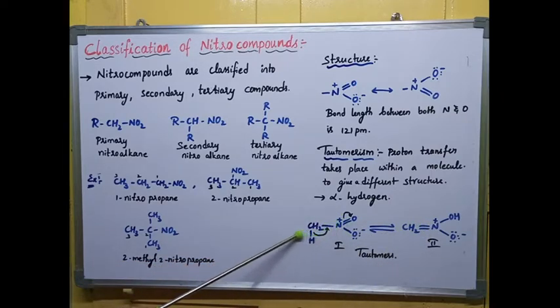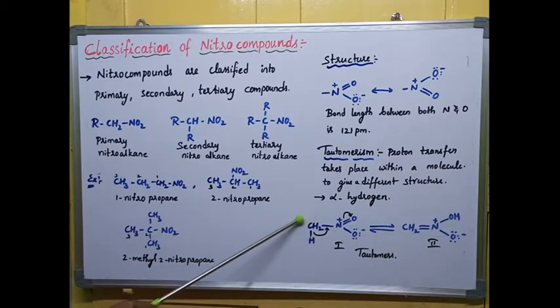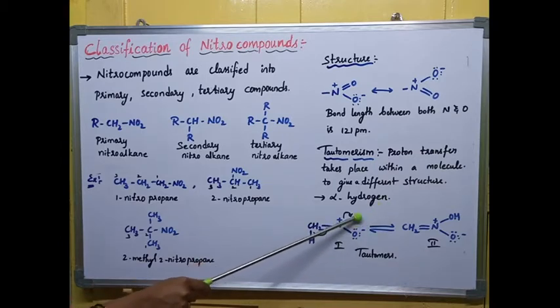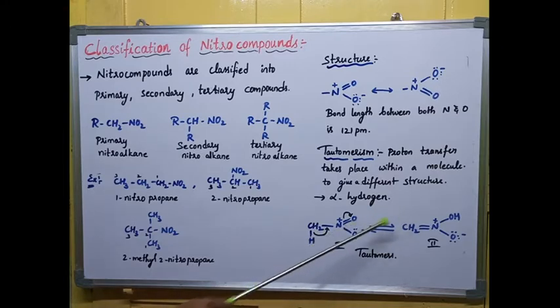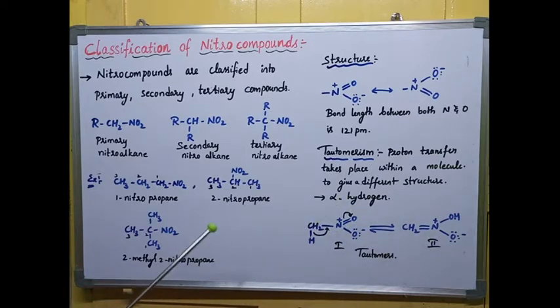And whatever hydrogen is leaving here, here a negative charge is present, hydrogen is coming in the form of H plus, and it goes and attacks this negative charge. So we are getting OH here. So hydrogen from here is shifting to this place. So intramolecular arrangement is taking place in the structure. Hence, both 1 and 2 are tautomers, and they are exhibiting the tautomerism process. So within a molecule, proton rearrangement is taking place. All nitroalkanes like primary and secondary exhibit a process called tautomerism.